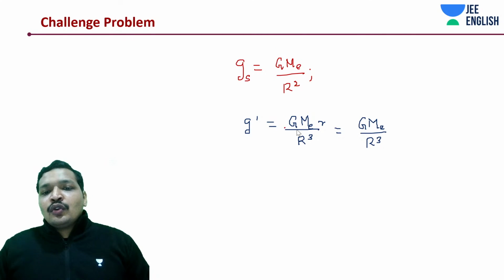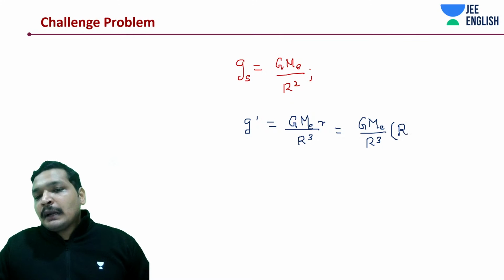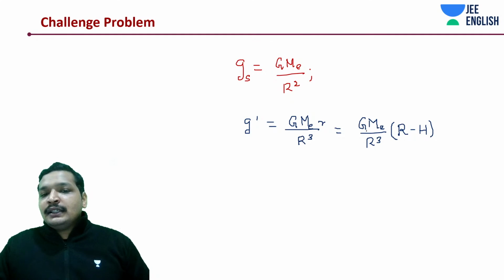You're basically just writing down the subscripts. So what is that thing that I'm going to do? I'm going to write small r as capital R minus h.